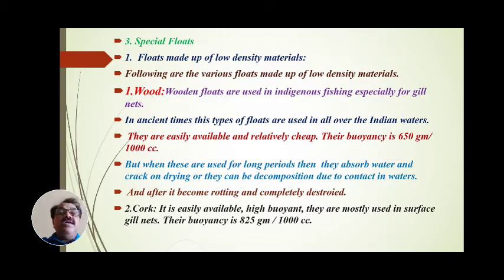Cork floats are mostly used in surface gillnets. Their buoyancy is 825 gram per 1000 cubic centimeter. Compared to wood, the buoyancy of cork is higher. What is the buoyancy rate? The cork buoyancy rate is 825 gram per 1000. This cork is easily available and highly buoyant, mostly used in surface gillnet, and due to the high buoyancy, it is used on a large scale, in large quantity.